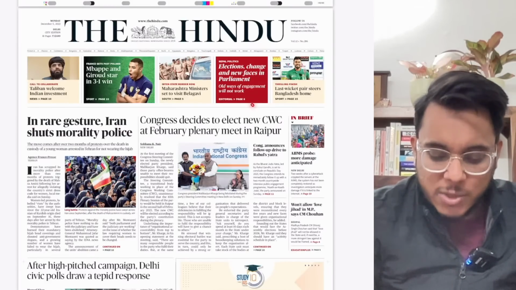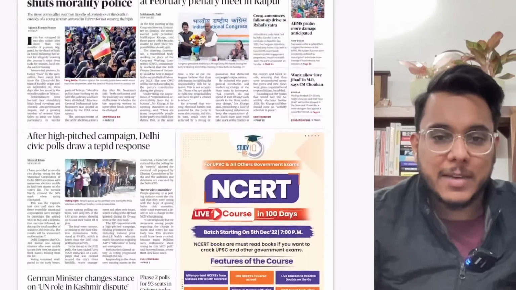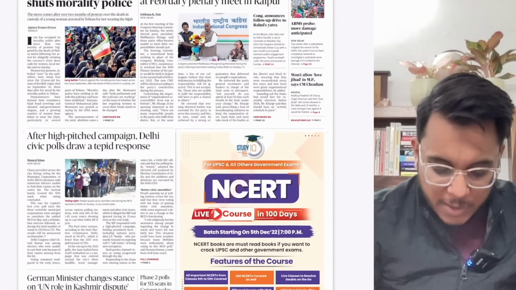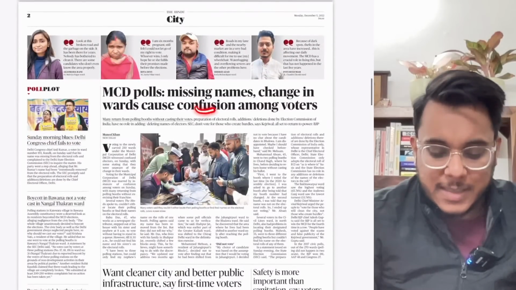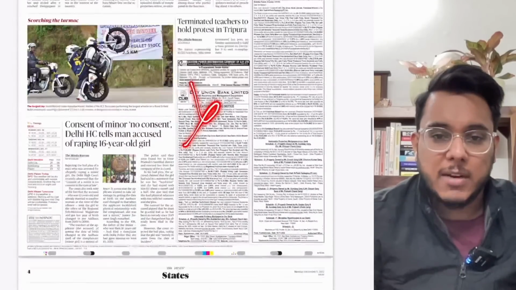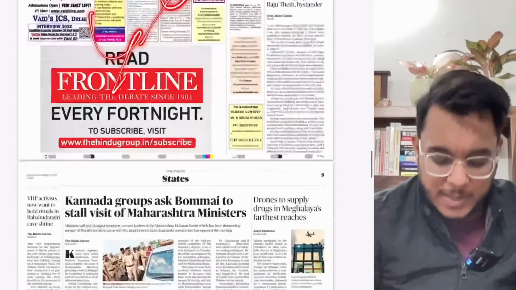Then, 'Congress decides to elect new CWC.' Not an important article with respect to the examination. MCD poll in Delhi. Again, not very important with respect to the examination. Then, moving on, in the city section, the elections and all such things have been given, which is not important for the exam. Then these advertisements etc. are there.